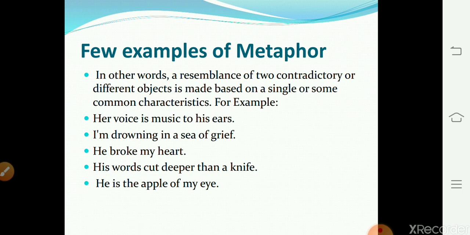I'm drowning in a sea of grief. This example means that grief is so overwhelming that the person feels helpless, like they are being pulled underwater. He broke my heart. It implies that a person is not literally hurt, just feeling hurt and sad. His words cut deeper than a knife. It means that words don't materialize into sharp objects. Someone had said something hurtful to another.